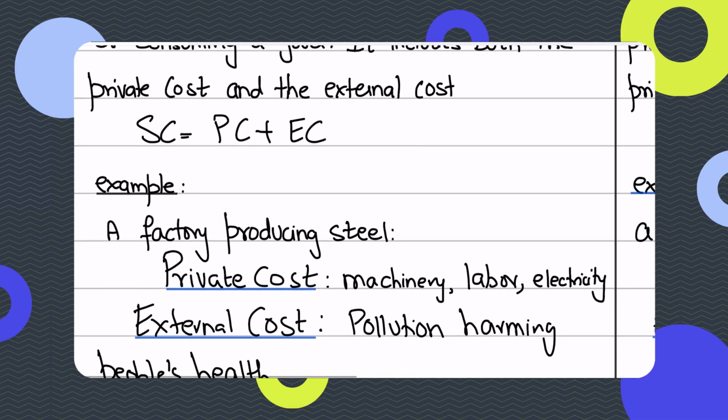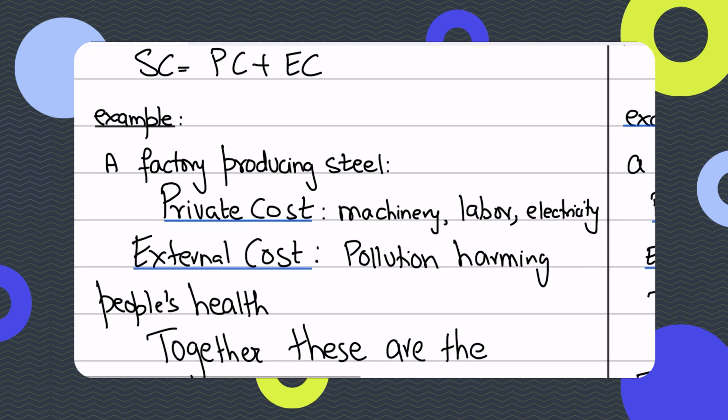So for instance, a factory is producing steel. The private cost would be the machinery, labor, electricity, while the external cost would be the pollution that is generated because the factory releases carbon emissions. It releases carbon emissions that cause climate damage. It causes harmful damage to people's health. And if we have an estimate of how much health damage that would be, we could estimate a rough figure for the external costs that are being generated apart from just the private costs being paid.